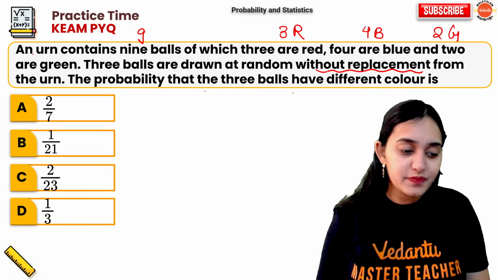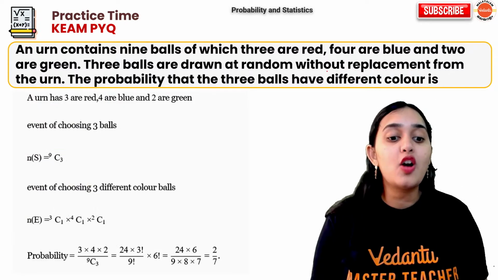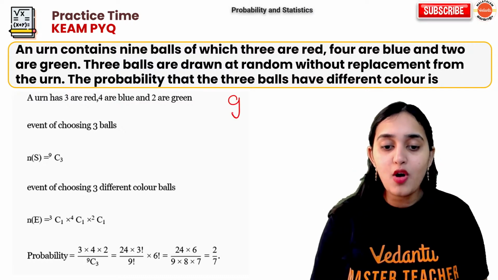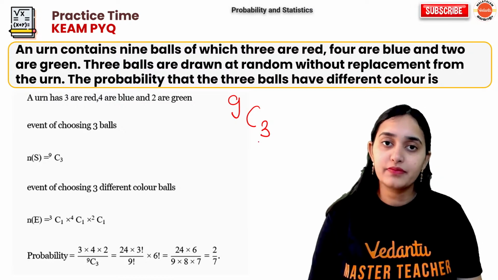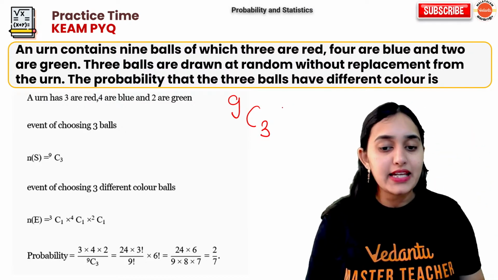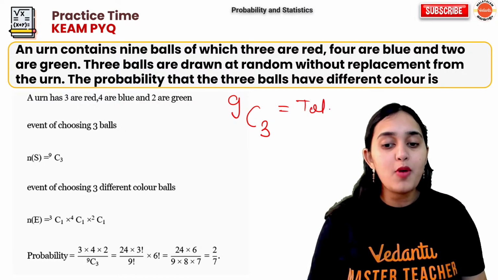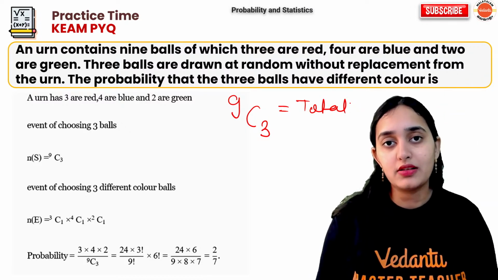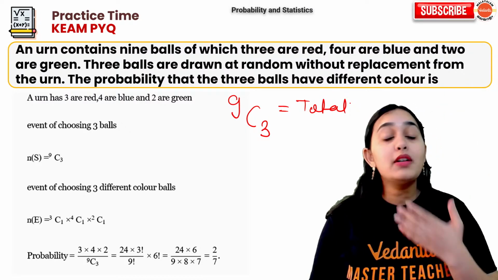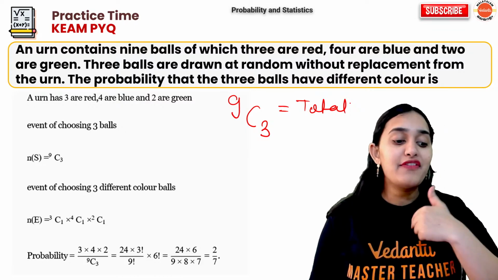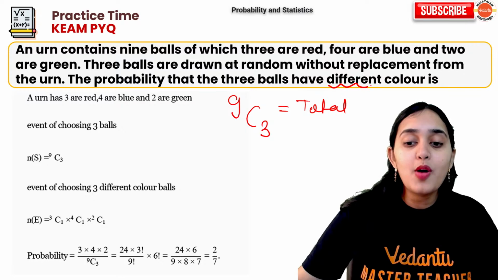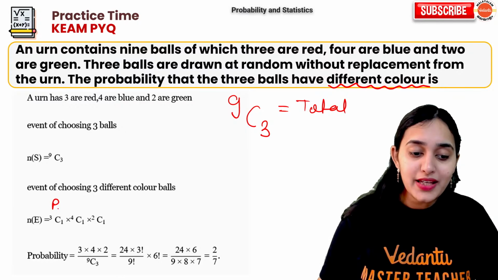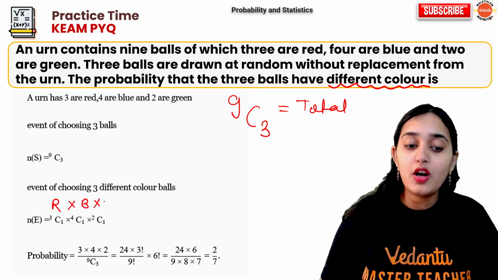So what we can do here is use the combination concept. How come? Since we know that out of 9 balls, we are taking out 3 balls, this is the total possible outcomes. From 9 balls, I am taking out 3 balls. That is my total possible outcomes. But what is my favorable outcome? My favorable outcome is all the balls should be of different color. That means one ball should be red, one ball should be blue, one ball should be green.